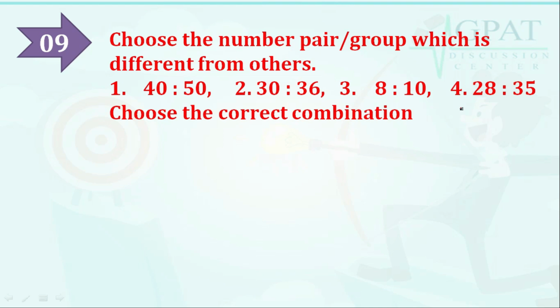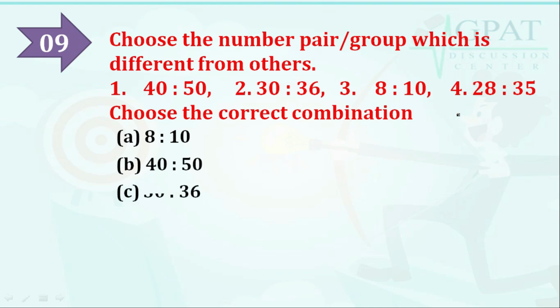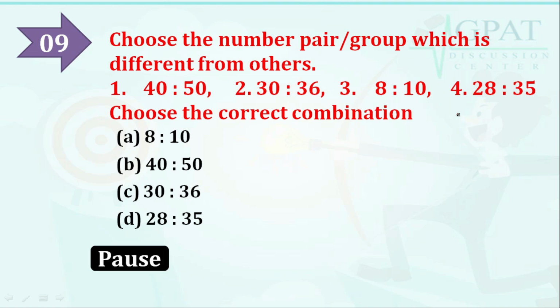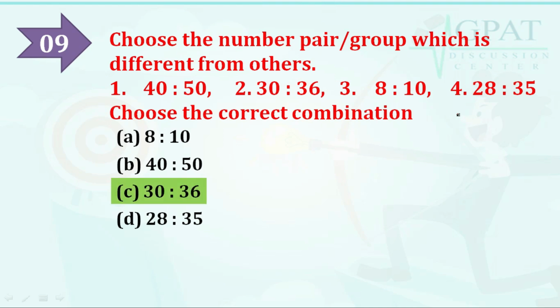Next question: choose the number pair group which is different from others. The options are 40:50, 30:36, 8:10, and 28:35. Choose the correct option combination: option A 8:10, option B 40:50, option C 30:36, option D 28:35. Which is the correct answer? The correct combination is 30:36.